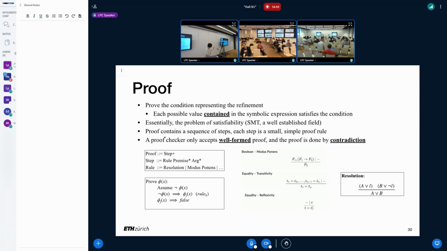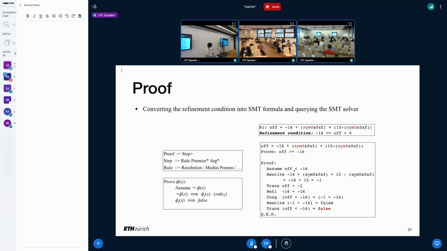And a proof essentially contains a sequence of steps, and finally it proves a goal. So here I show the common pattern of a valid proof. If we want to prove phi of x holds, this formula, this condition holds, then we prove by contradiction. We first assume the negation of it holds. Then we apply a sequence of proof rules, and finally we can reduce this expression to false. Then we know negation of phi of x does not hold. Hence, phi of x holds. So that's the basic idea.